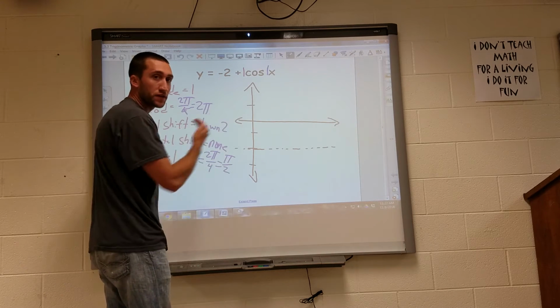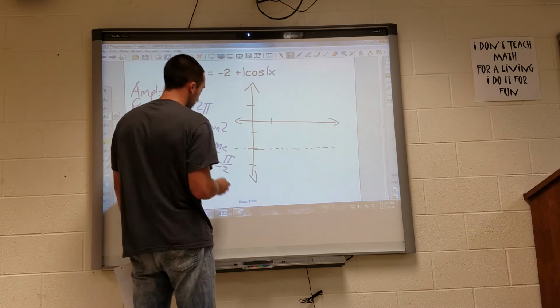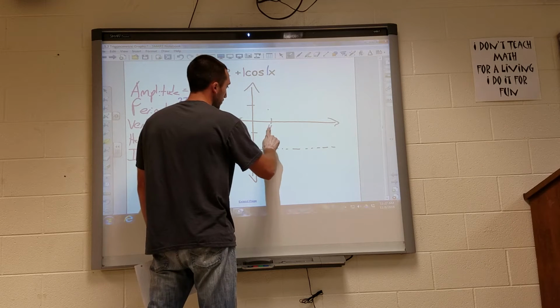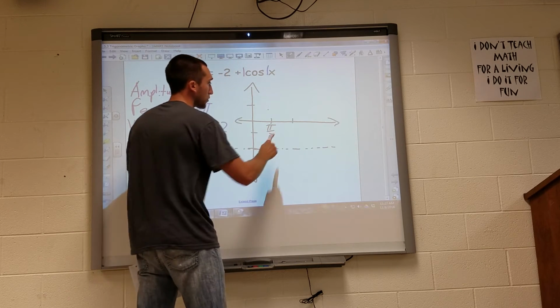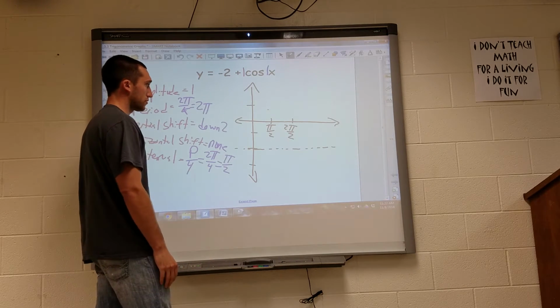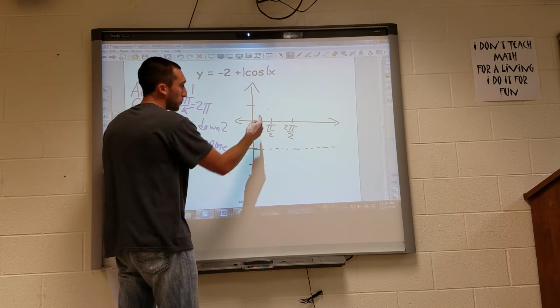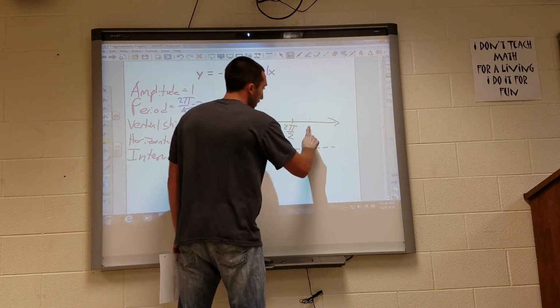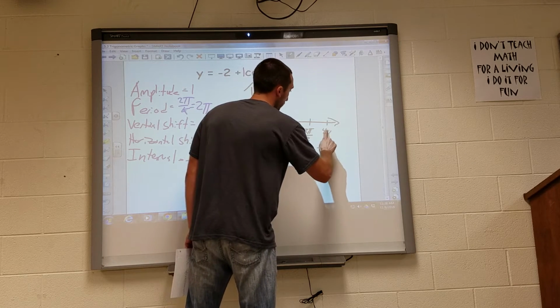So I haven't shifted left or right, so that's cool. I start at 0. So that means my first interval is going to be pi over 2, right? Because I'm counting each by pi over 2. The next one would be 2 pi over 2, right? I'm counting by pi over 2s. So this is 1 pi over 2, 2 pi over 2. Next would be 3 pi over 2, and the final would be 4 pi over 2.